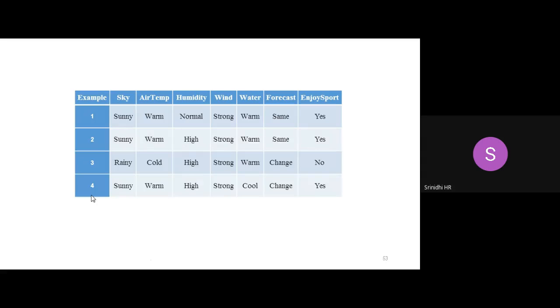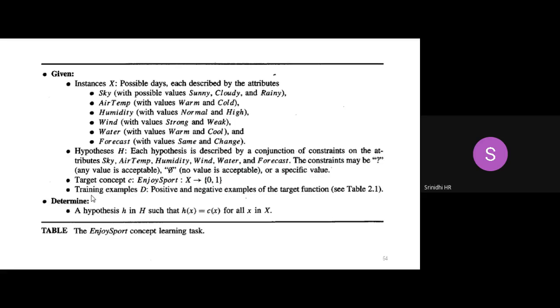He has again taken the same example. I'll be taking the same example. Here again he has jotted down, this is the enjoy sport concept. The concept is enjoying the sport, where I'm having instances. What are all the possible days? That is, I have 6 attributes: sky, air temperature, humidity, wind, water, and forecast. Within attributes I'll be having instances with values. For example, sky is having the values sunny, cloudy, rainy. In the same manner, I have values for all the 6 attributes.